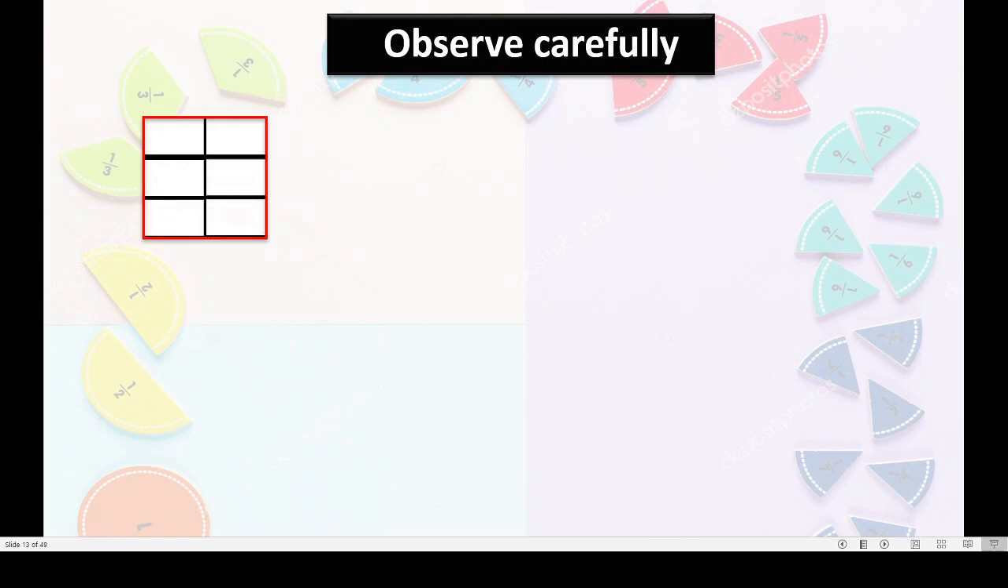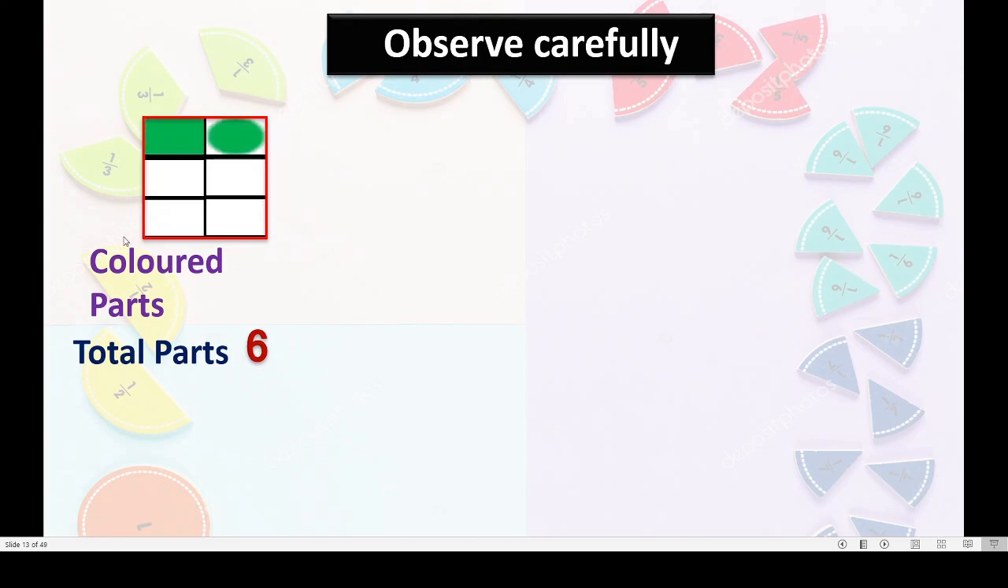Okay. How many parts are there? This is a rectangle. Correct? How many parts are there? 1, 2, 3, 4, 5, 6. Okay, we will write here total parts, that is 6. Now, some parts I will color. Okay, and we will count the colored parts.